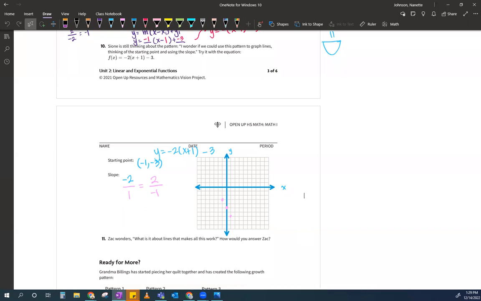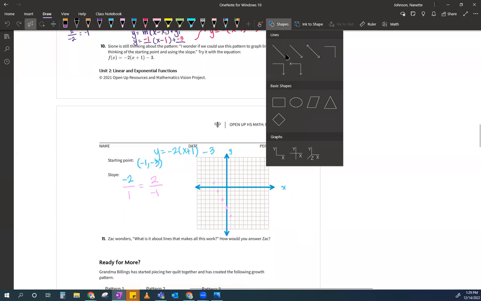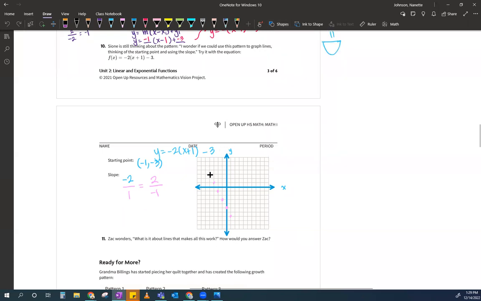Do you guys all see my line there? Does everybody see that line? And then if I was really fancy, I would make a line. So let me make my line. Oh, look at me, so fancy. Okay, so there's my line.